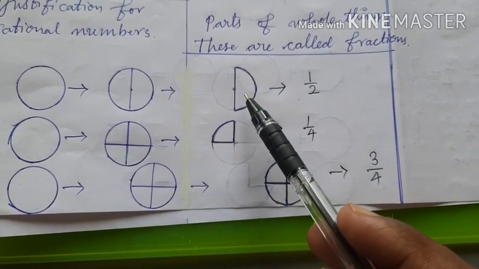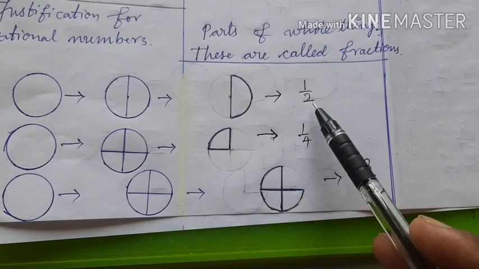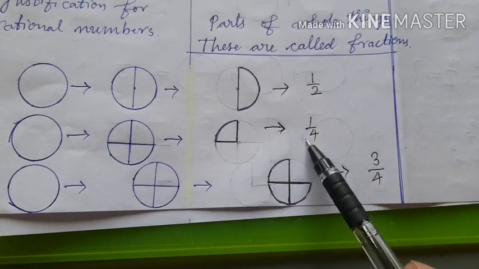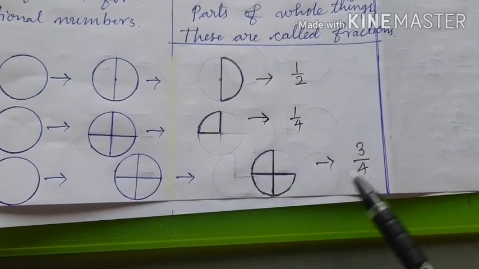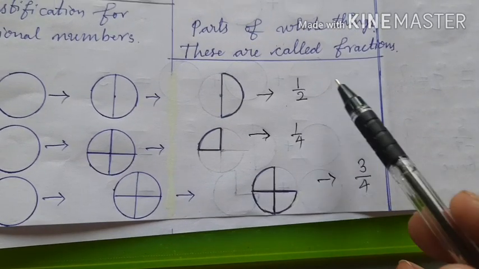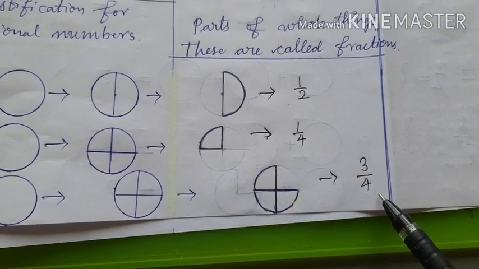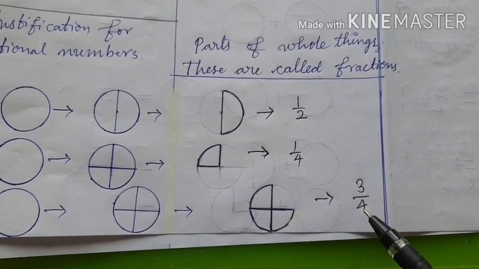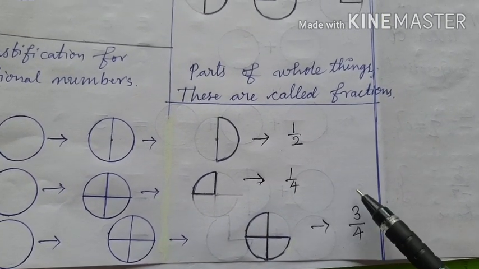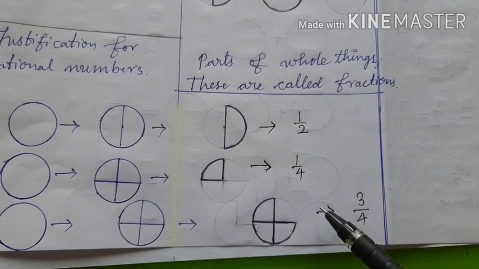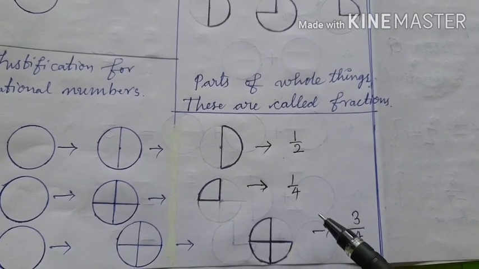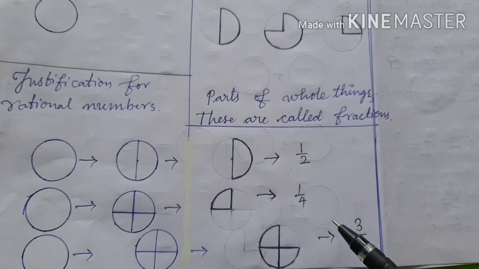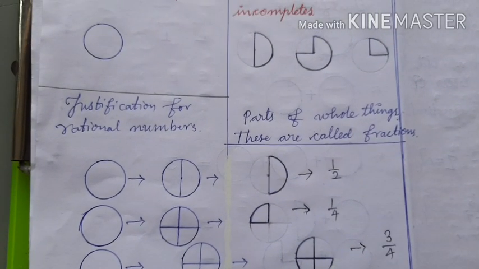Therefore children, the value of this object is 1 by 2. Then the value of this object is 1 by 4, and the value of this object is 3 by 4. Thus 1 by 2, 1 by 4 and 3 by 4 are all rational numbers, which will help us to represent or to write or to express the incomplete objects. Is it clear? Hope you have understood this.